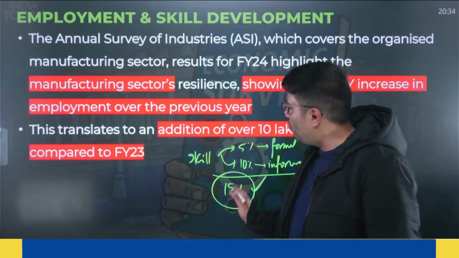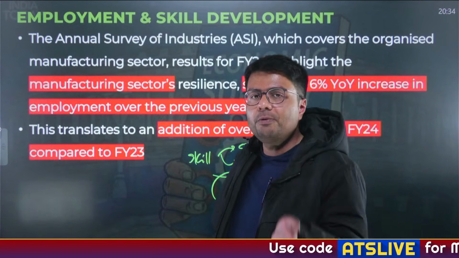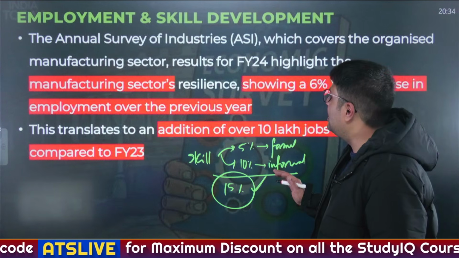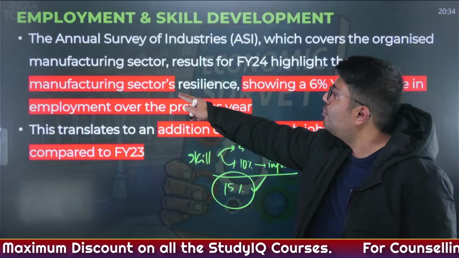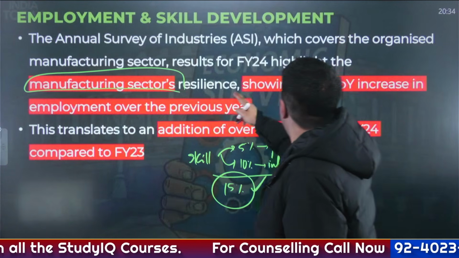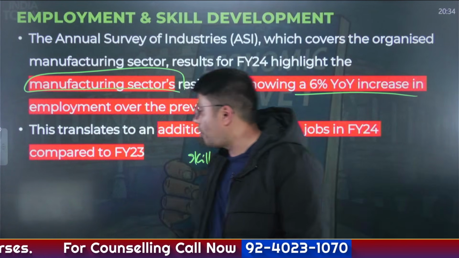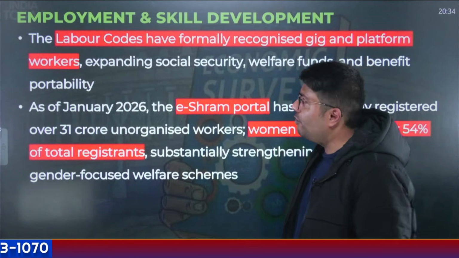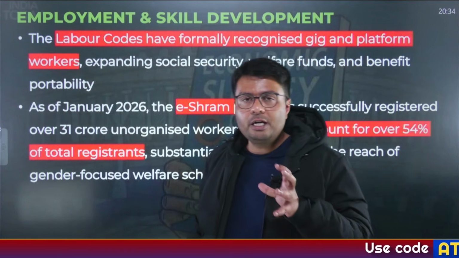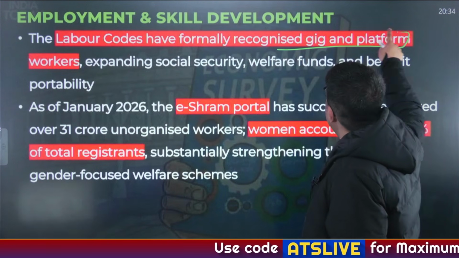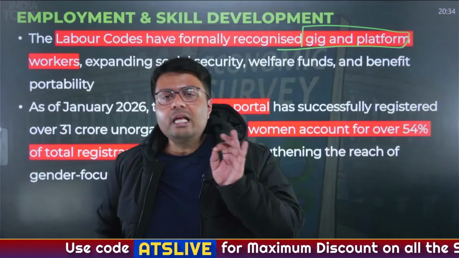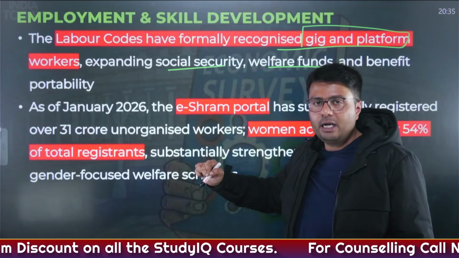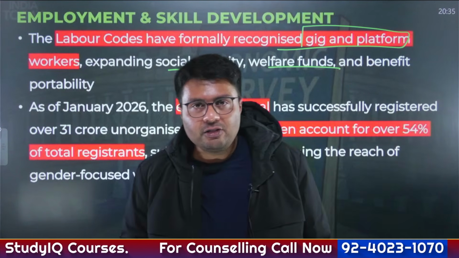So the priority of the government was to increase the skilling levels of the workforce because we are witnessing advancement in the levels of economy. And for that, government has created more jobs, especially in the manufacturing sector, which has shown a 6% increase in total employment levels. And I was talking about the formalization of the economy. One of the key developments is that the new labor codes introduced by the government now formally recognize gig and platform workers. By formally recognizing gig and platform workers, you can provide them social security, welfare funds and benefit portability, which is in line with the formalization of the economy.